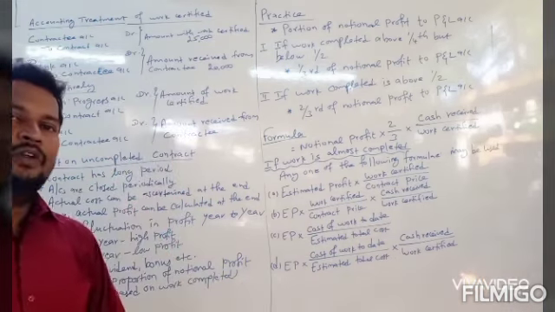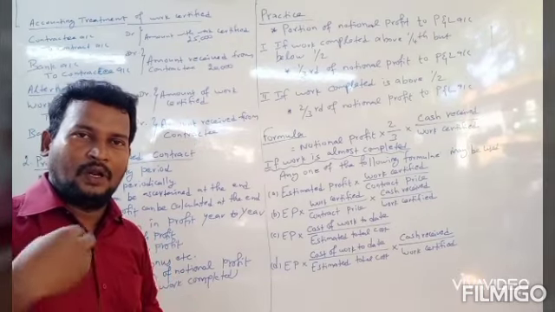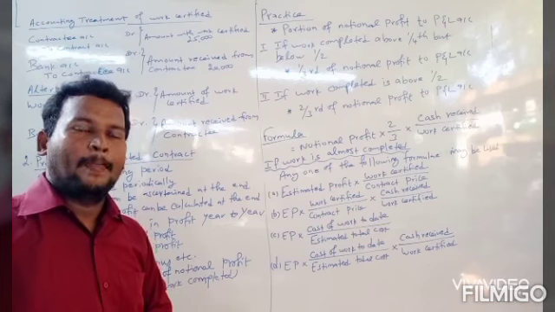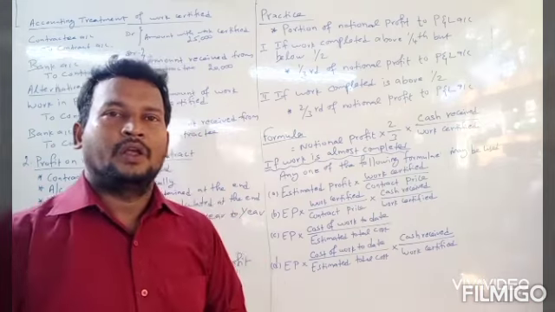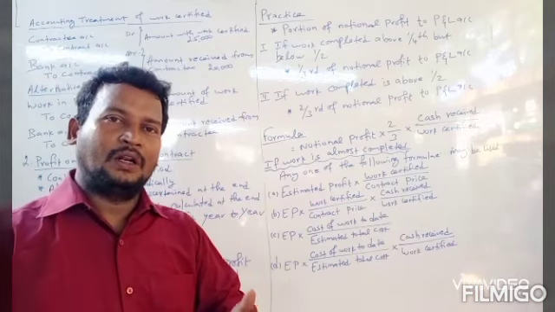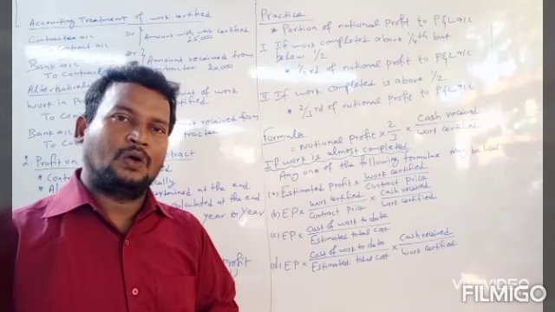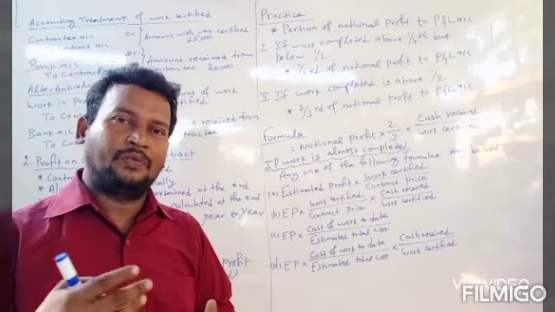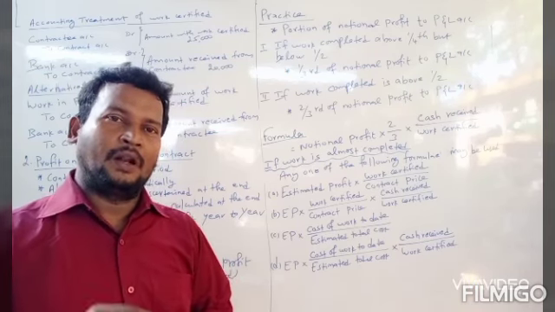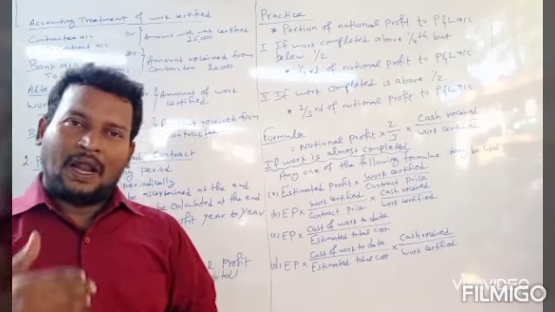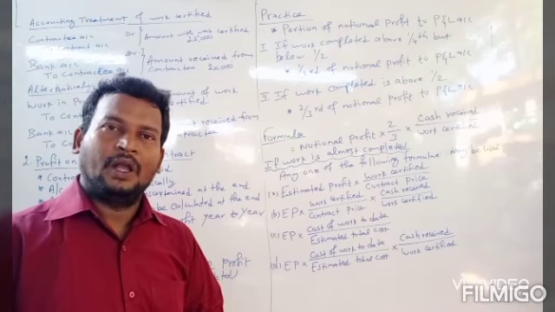So these are all the concepts of contract costing. I will briefly explain again. In contract costing, a contract is a separate cost unit. If a contract is taken up by a contractor, a separate account called the contract account is to be maintained. In the contract account, all the expenses are to be debited and all the incomes are to be credited. Generally, the expenses are material, labor, other expenses, plant and machinery. These are all to be debited, and then the incomes.